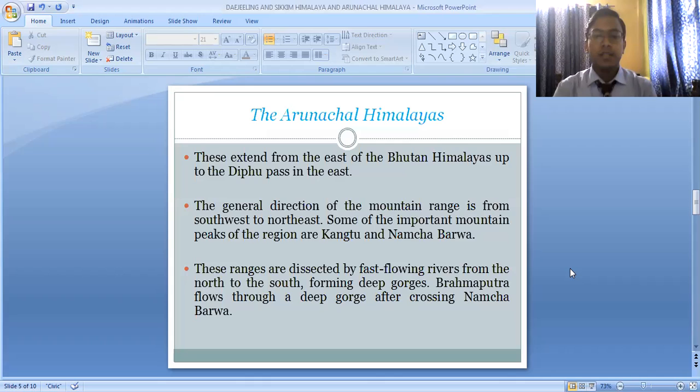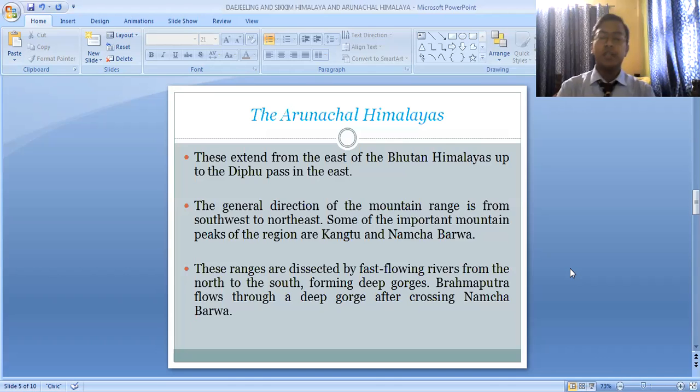The Arunachal Himalayas extend from the east of the Bhutan Himalayas up to Diffu Pass in the east. So basically, Bhutan is the boundary on the western side, and from the eastern side of Bhutan till Diffu Pass in the east, the part of the Himalayas which exists in between is known as the Arunachal Himalayas. The general direction of the mountain range is from the southwest to the northeast. That means the mountains run from the southwest part to the northeast part.